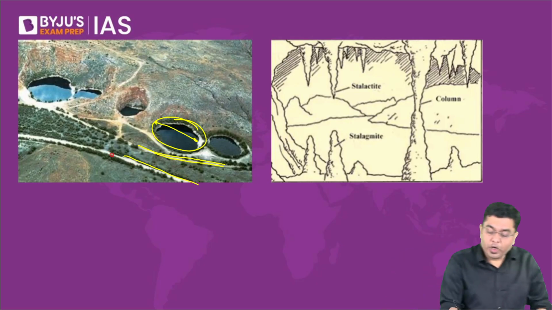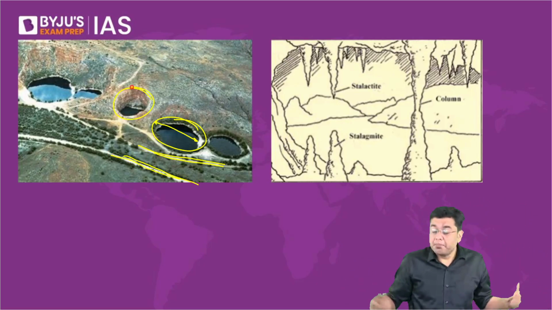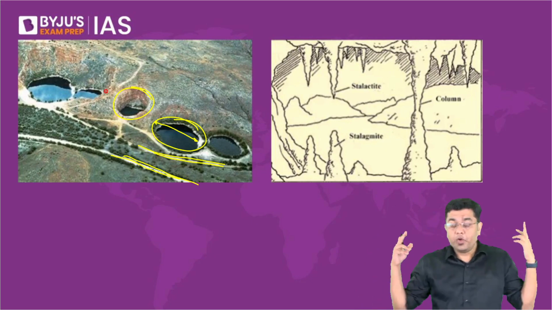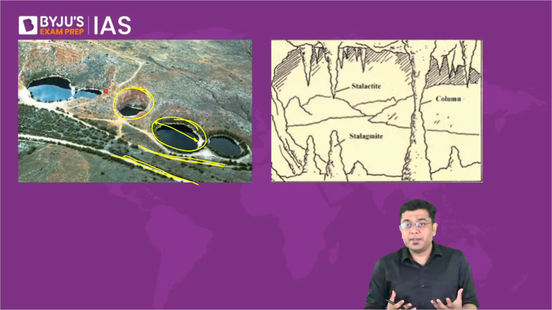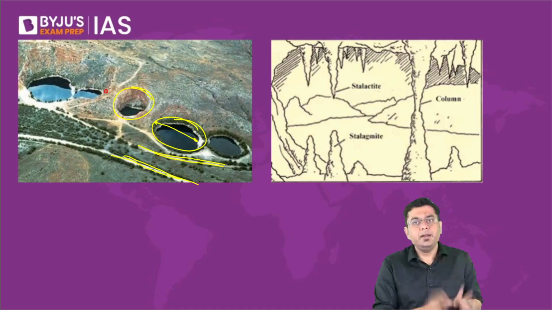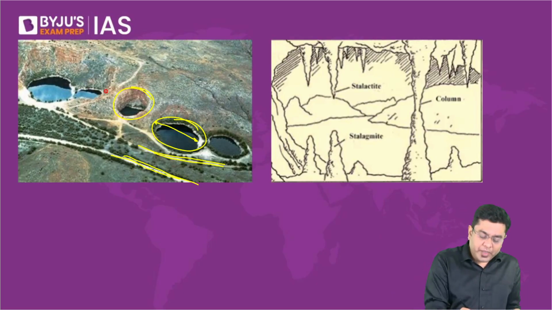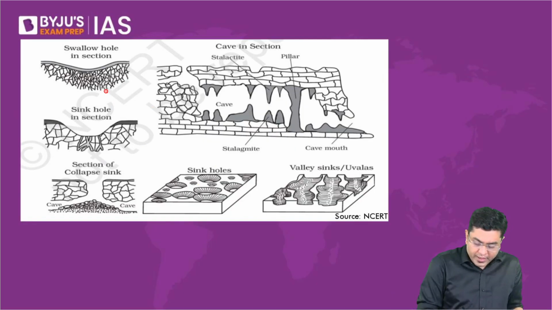So these are your large sinkholes, many, many meters wide. It is created slowly and steadily as the materials get dissolved and are taken downwards. That is how a sinkhole initially gets created.